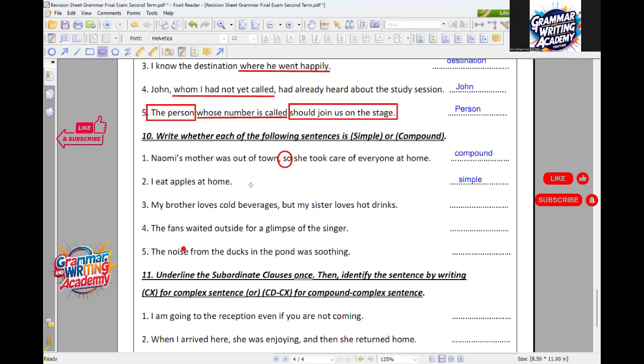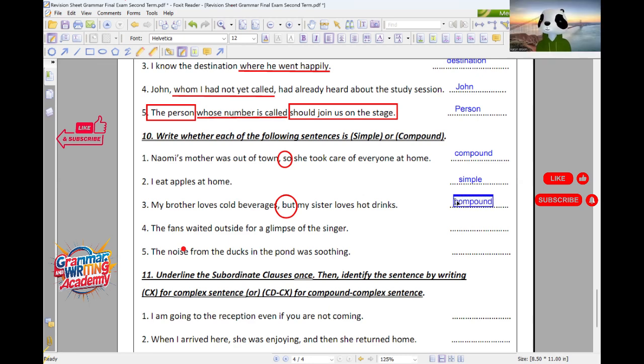Number 3. My brother loves cold beverages, but my sister loves hot drinks. What will it be? Compound sentence. As you can see here, ya Karam, you have a comma with a coordinating conjunction, in this case "but", and we have two independent clauses.